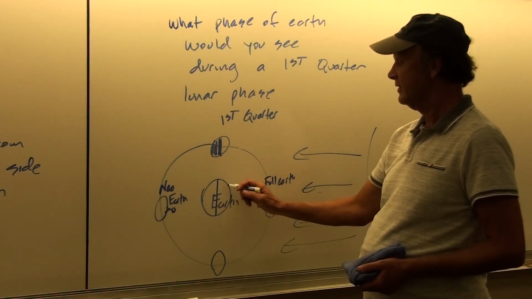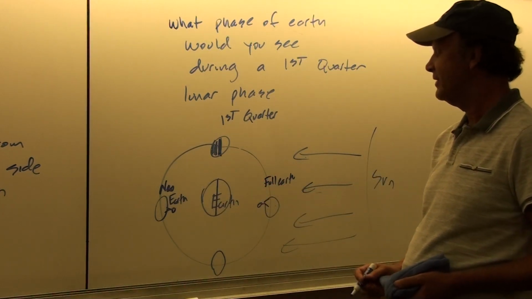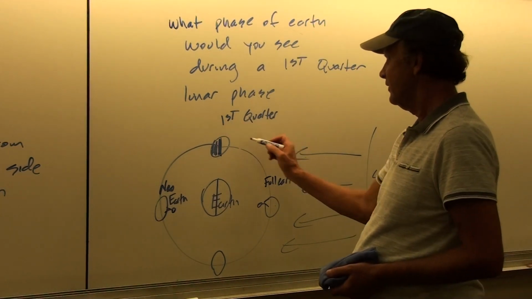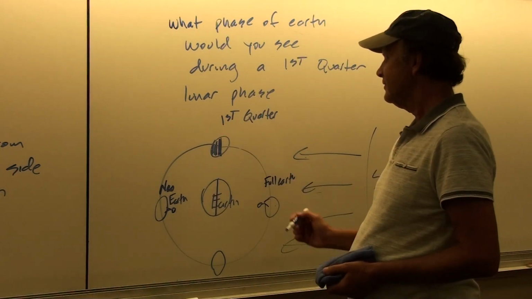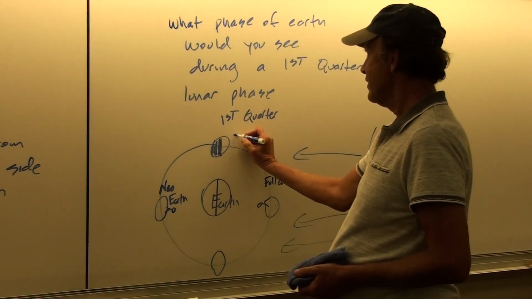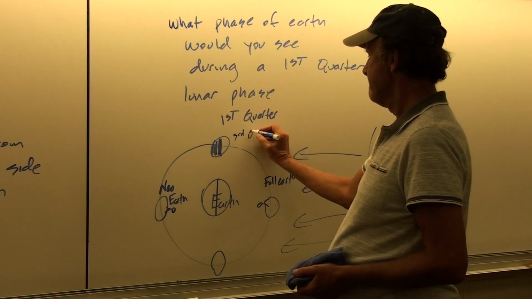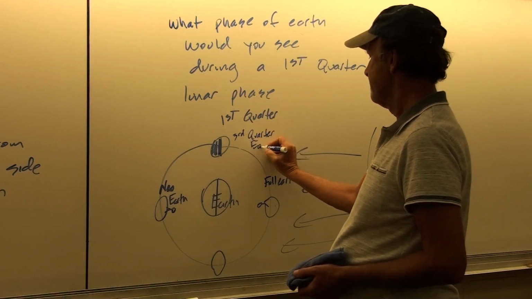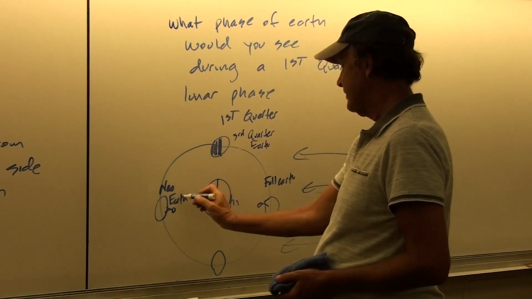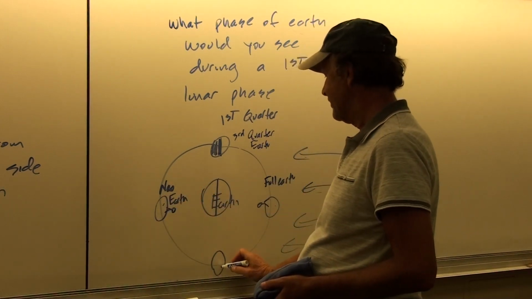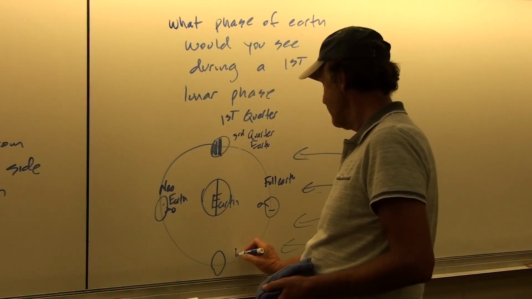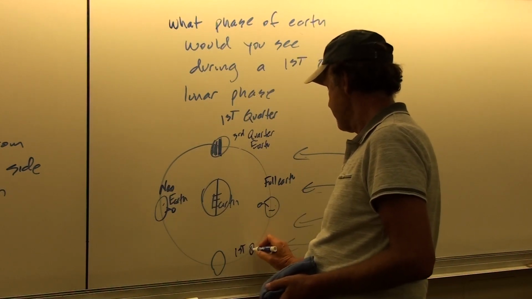The sun is only illuminating that half of the Earth that is closest to the sun. And so if this is full and this is new, then this is telling me this is third quarter Earth. And then that tells me this is new Earth, and we're coming around to here, and we're on our way to full Earth. This would be first quarter Earth.